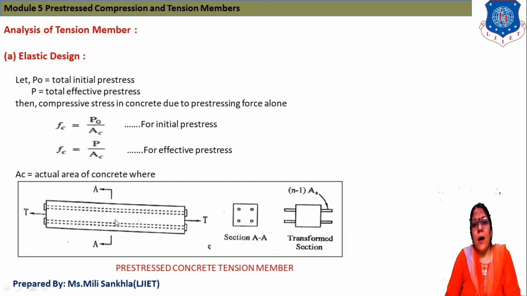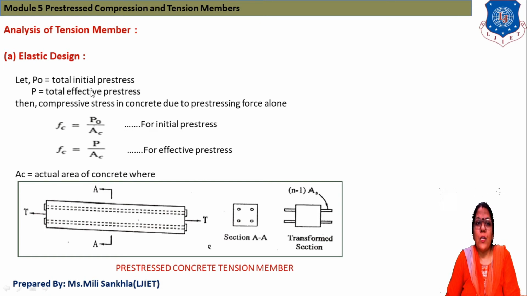When we cut the bar with respect to section AA, in the first section we can see 4 bars, and this one is the transfer section. In this section we can see the tendon bars are provided. Now in elastic design, first of all, what is PO?